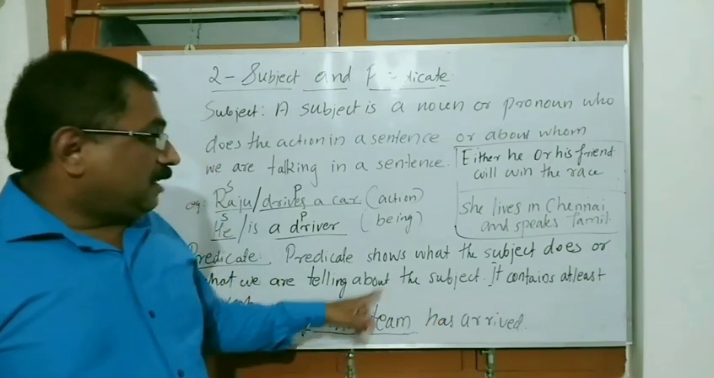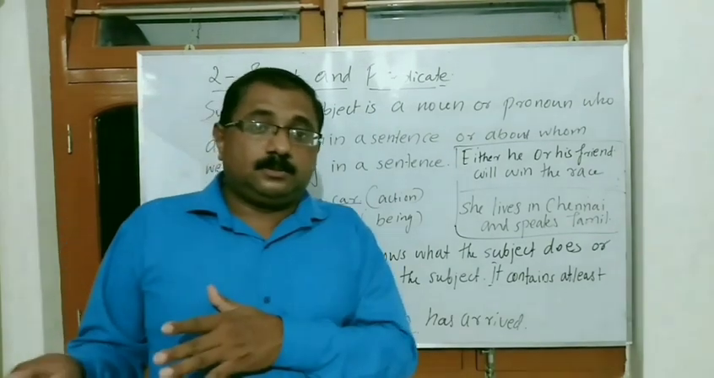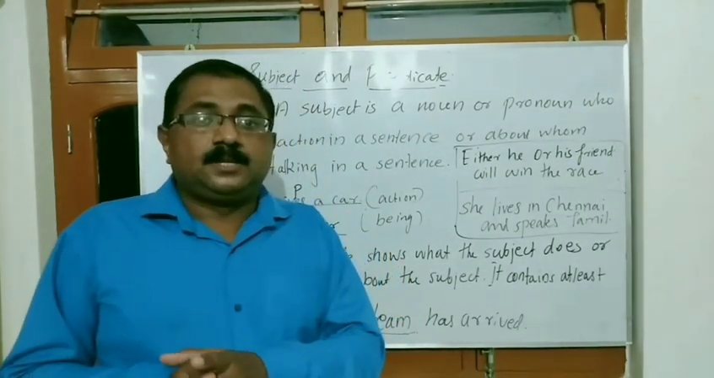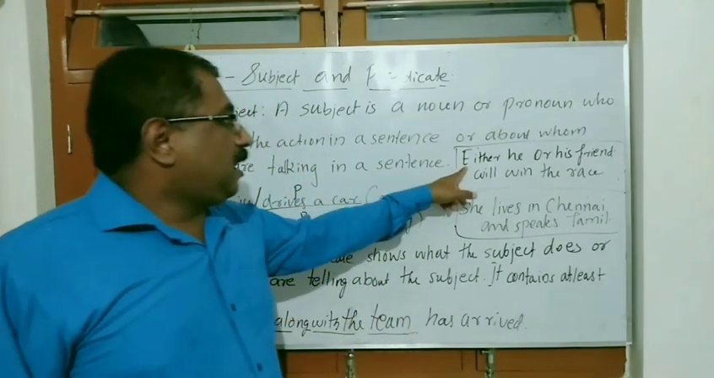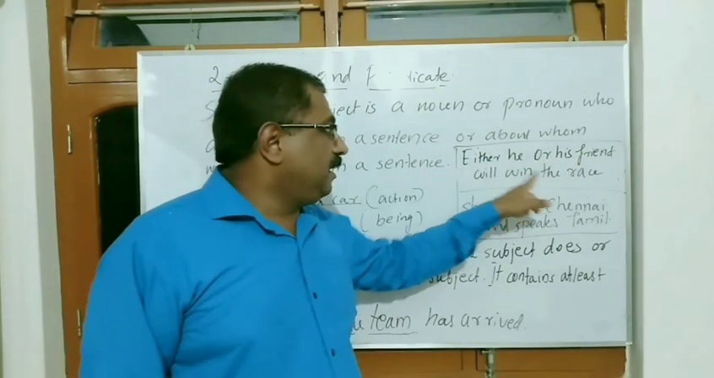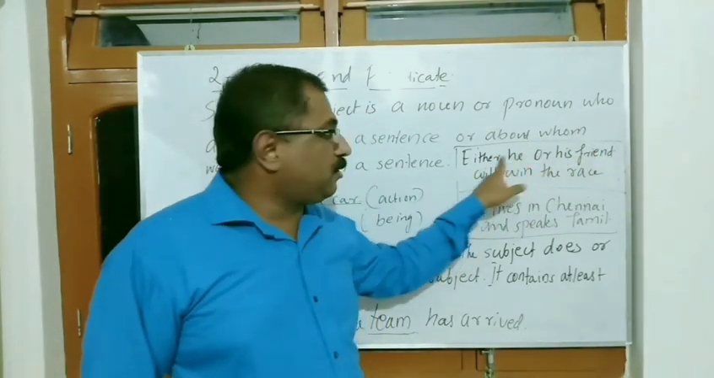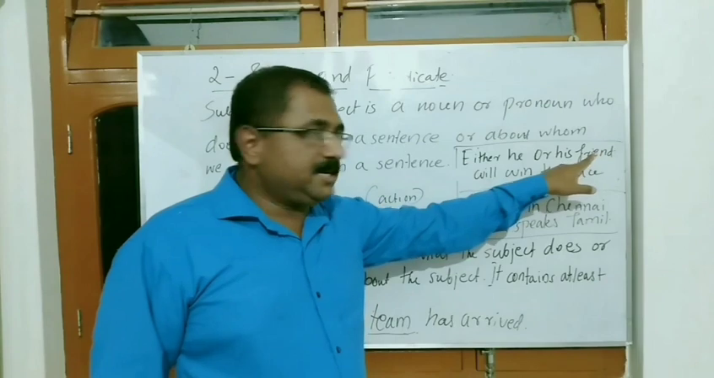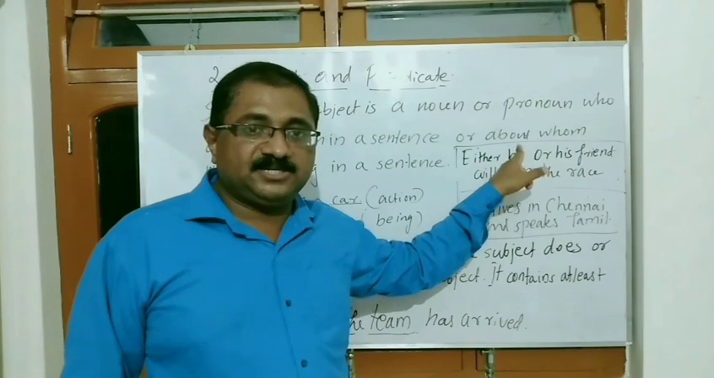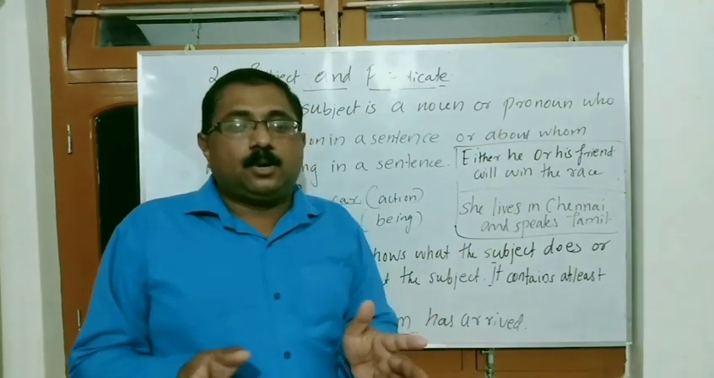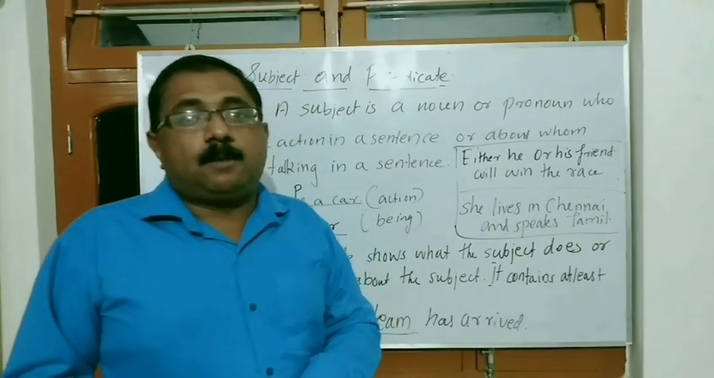And another one is two or more than one nouns combined or joined by a conjunction. So let us see the example. Either he or his friend will win the race. That means he is used here, friend also. That means one pronoun, one noun also are used here, and they are connected by either or. That means a conjunction is used for joining more than one subject there. Such subjects are called compound subjects.